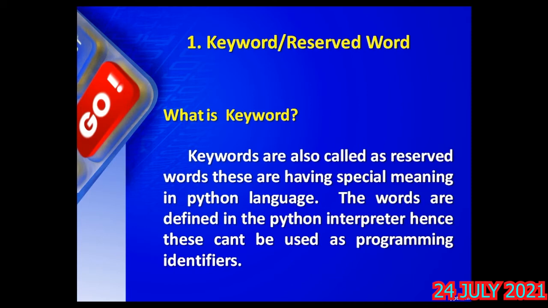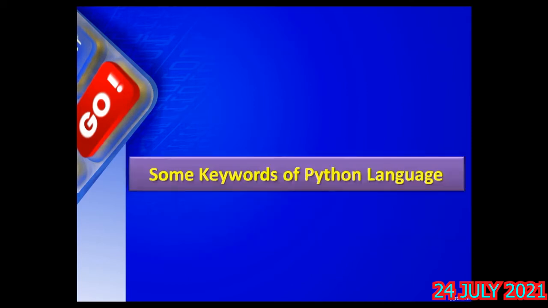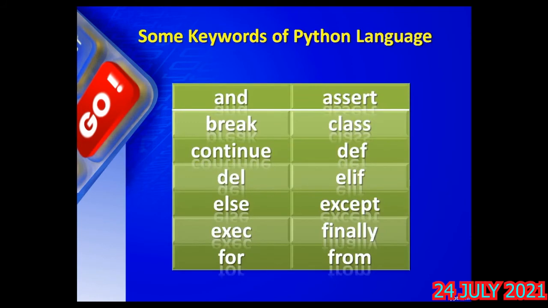The moment you spell it, it understands. That's why it is called a reserved word or a keyword. Some of the keywords you can see here, just for your knowledge sake. No need to know the meaning at this point of time. And, break, continue, else, for, elif, def. The moment you spell these words, your Python language automatically understands.